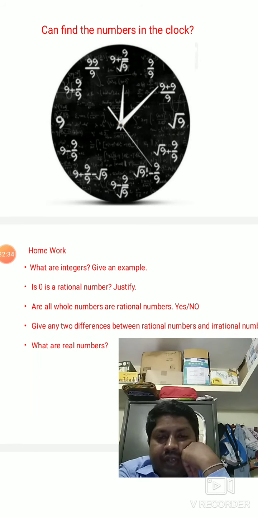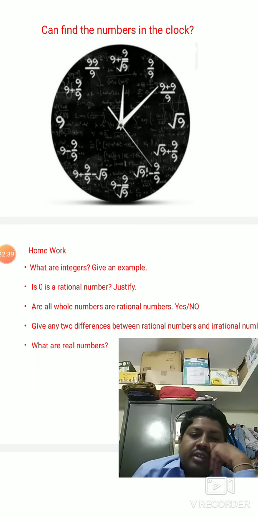Okay children, so you understood what the number system is, what types of numbers are there, and what are rational numbers and what are irrational numbers. Now see the homework. What is the homework?